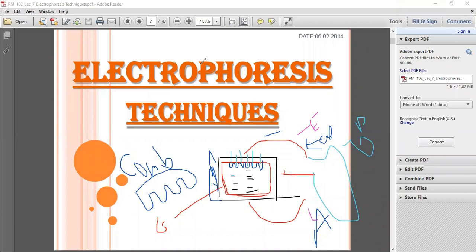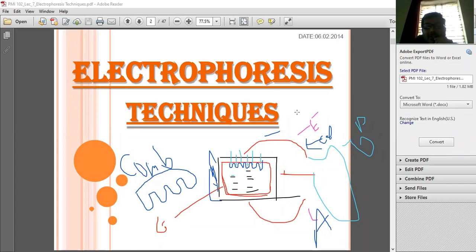What is the next step? Power off. We have done the power off, we have switched off, or stopped the supply of electricity. Now what happened? These bands get separated. Observation: how do we observe these separated bands? Again a question is raised. Sir, you said these bands get separated, so how do we observe them? We observe these bands by using a chemical, and that chemical is ethidium bromide.